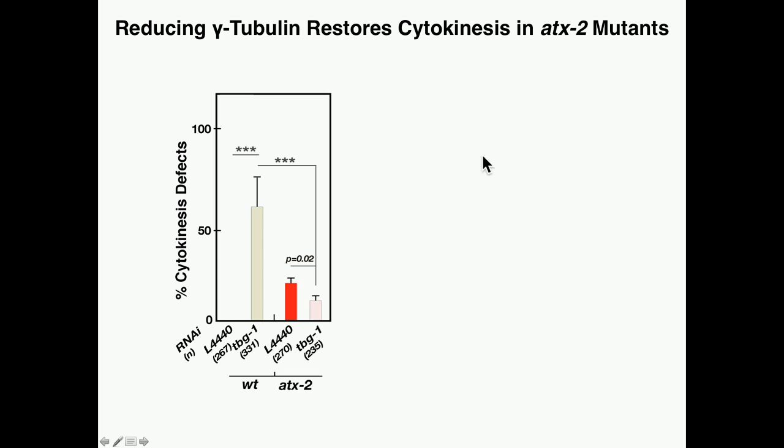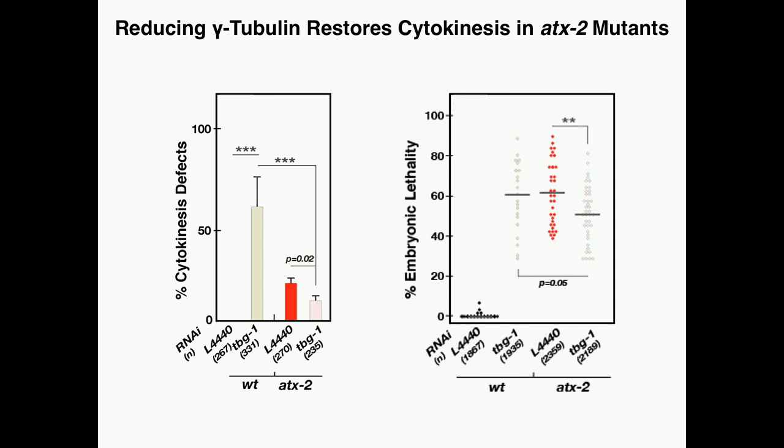And indeed, when we performed TBG1 RNAi in the ATX-2 mutant, we saw a reduction in both the number of cytokinesis defects that we saw, as well as a reduction in embryonic lethality, further suggesting that elevated levels of microtubule nucleation factors contribute to the cytokinesis defect we see.